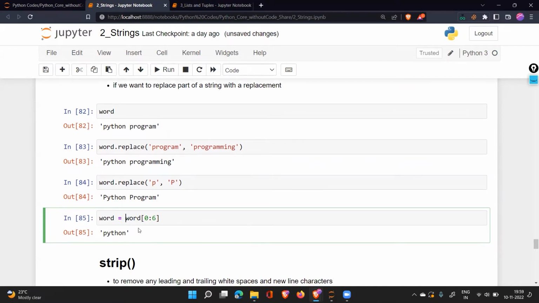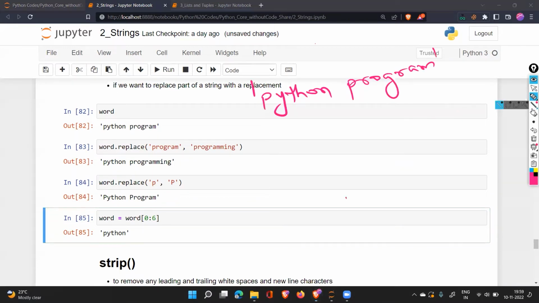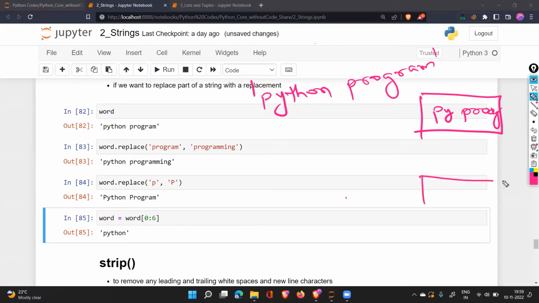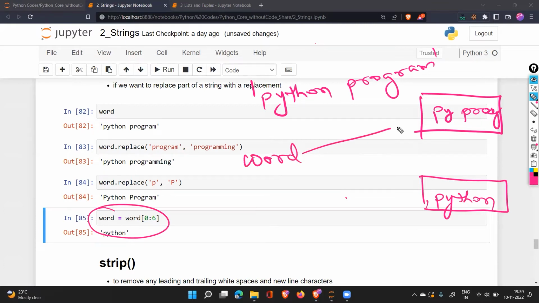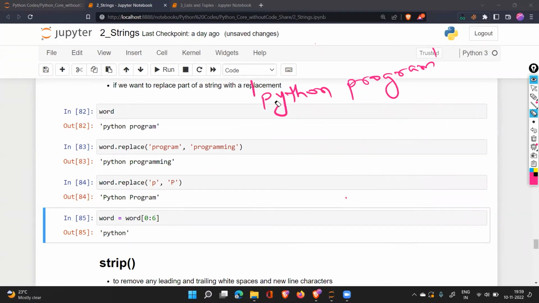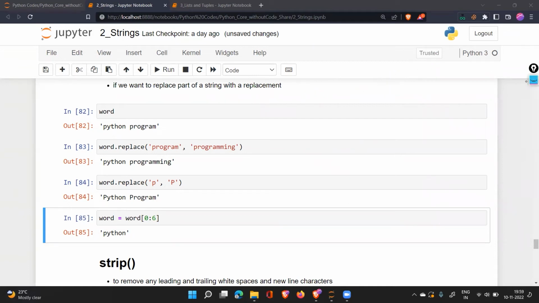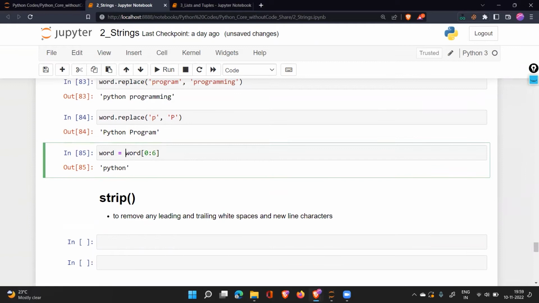That is the thing. Now, what is it essentially doing? It is doing the same thing. Like one box has this word Python program. In this box, this word is there. When you're doing word 0 to 6, it will create another memory in which just Python is there. And by doing this assignment, what you're saying is that the variable word, which was holding the location of this, now should hold the location of this, and that is the way these modifications will be done. So you need to be very clear about these things that are happening. It will help you a lot to write efficient code, to write better code. This is the thing we have done.